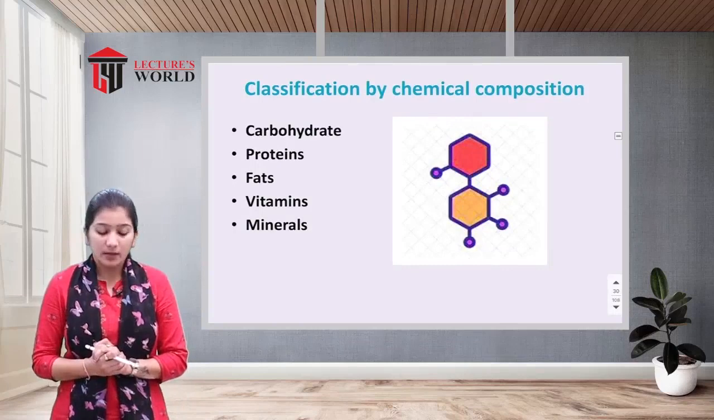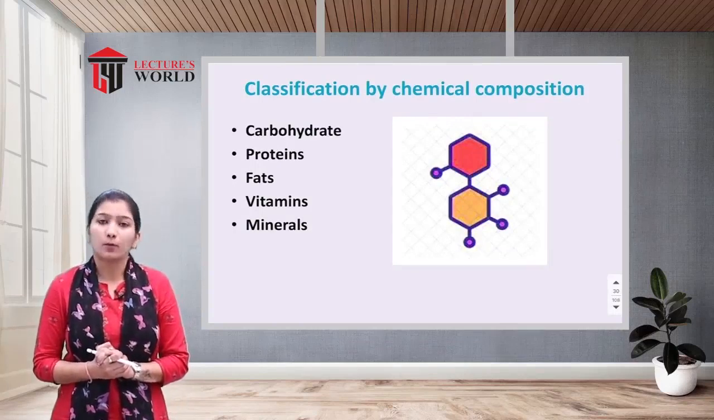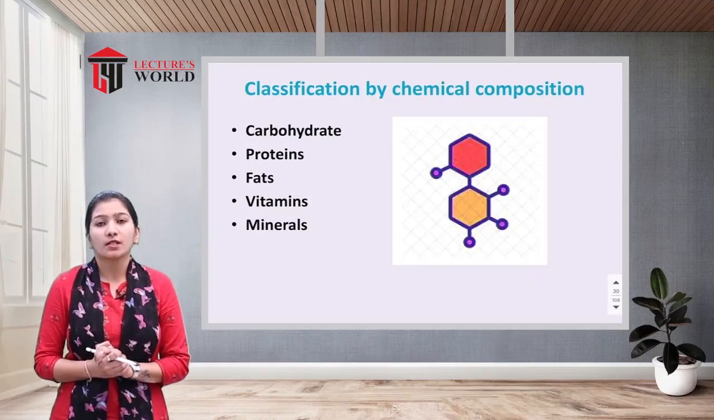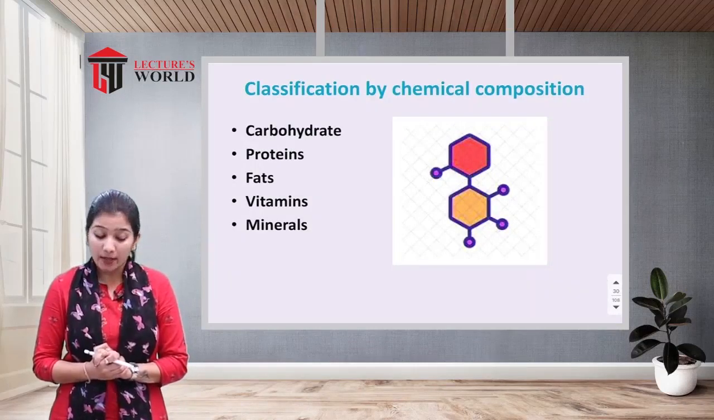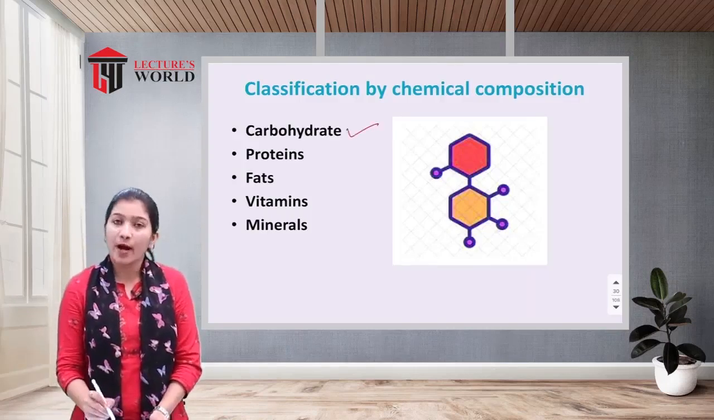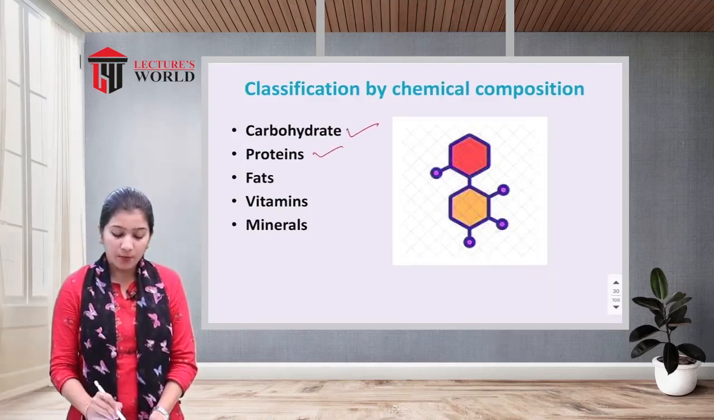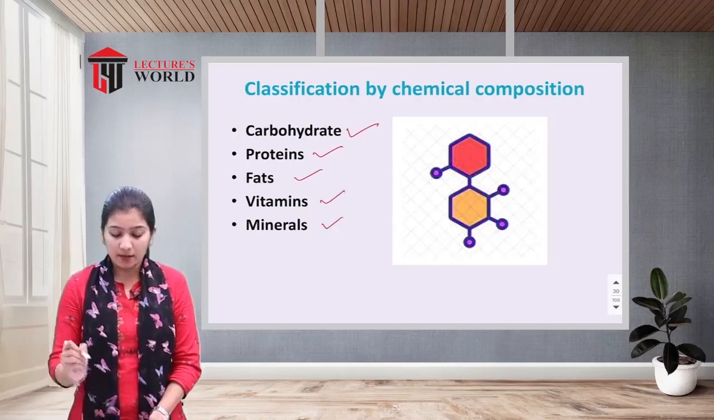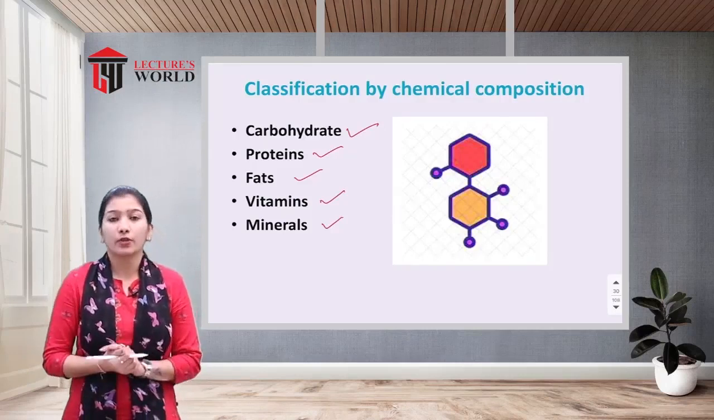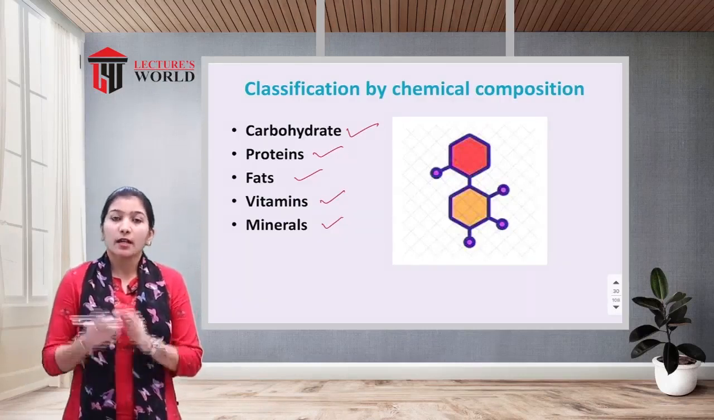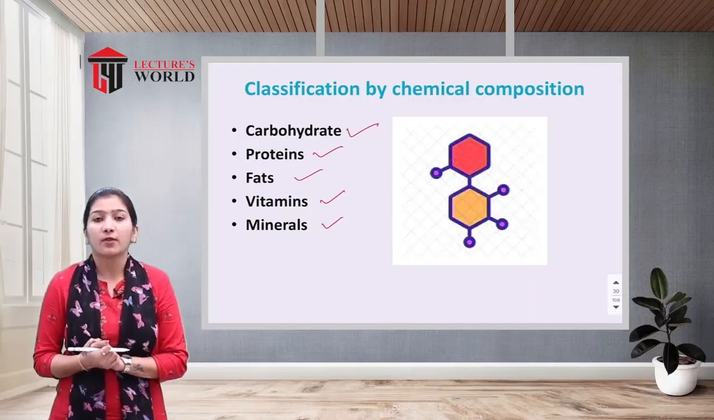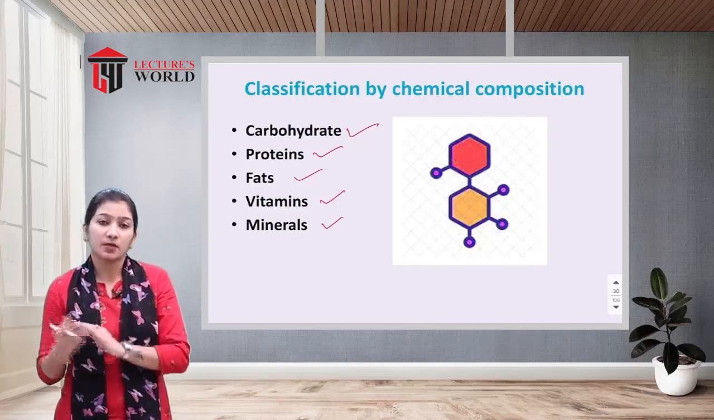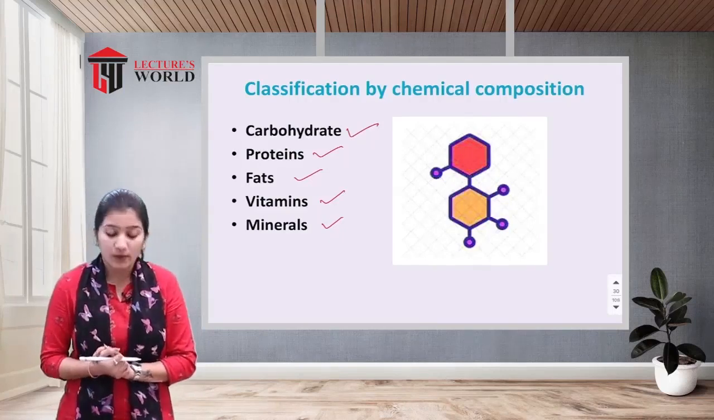The next type is classification by chemical composition. By means of chemical composition, food is classified into 5 categories: first carbohydrate, next protein, fats or lipids, vitamins, and minerals. Why have they put all these nutrients in 5 categories? Because each nutrient has a different chemical composition, which means each nutrient is made up of different substances. Take the example of carbohydrate.